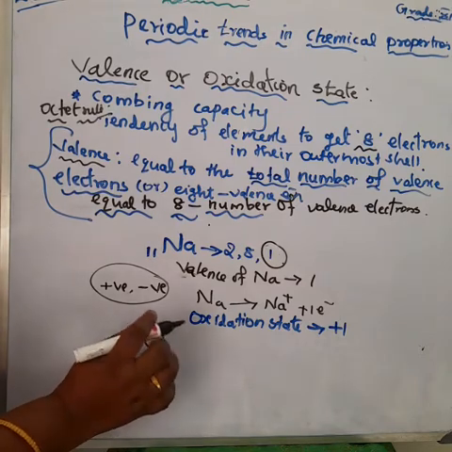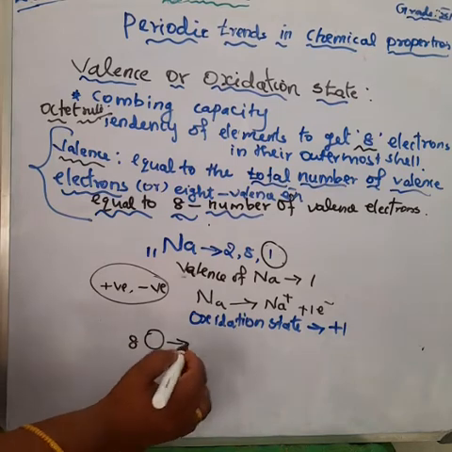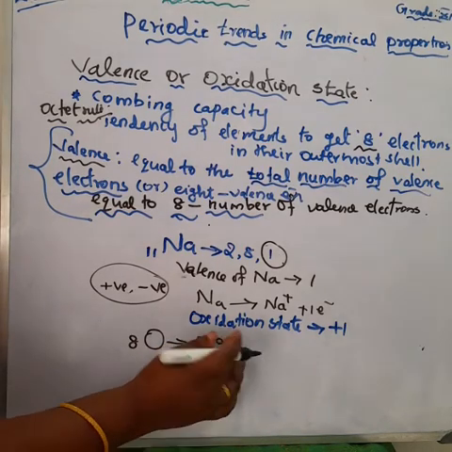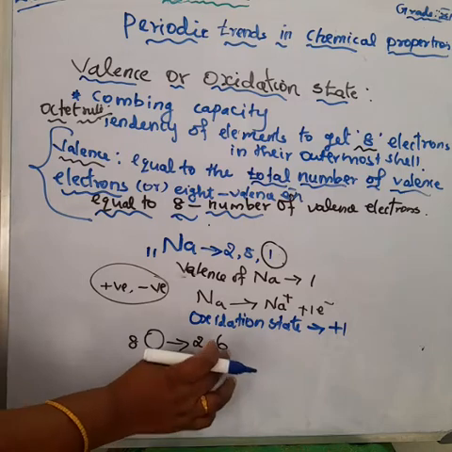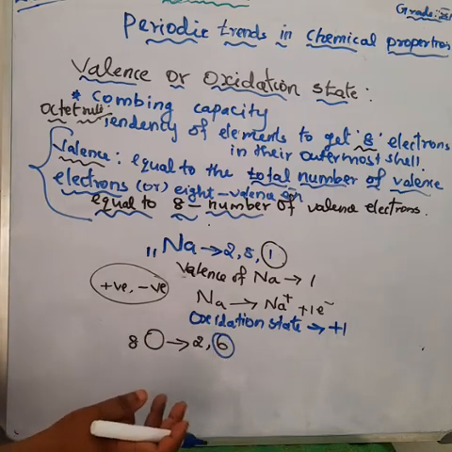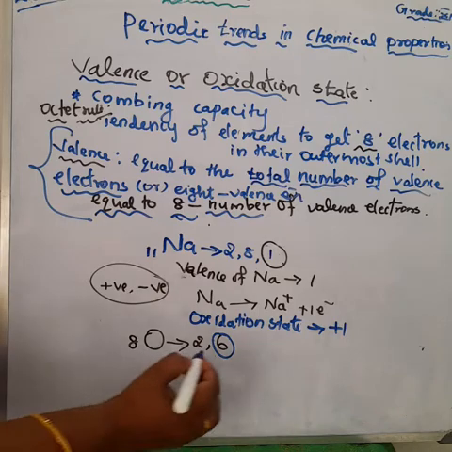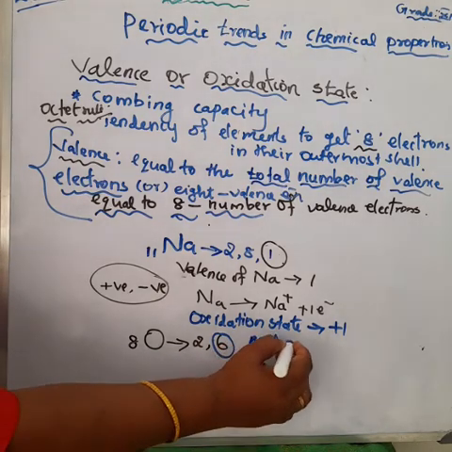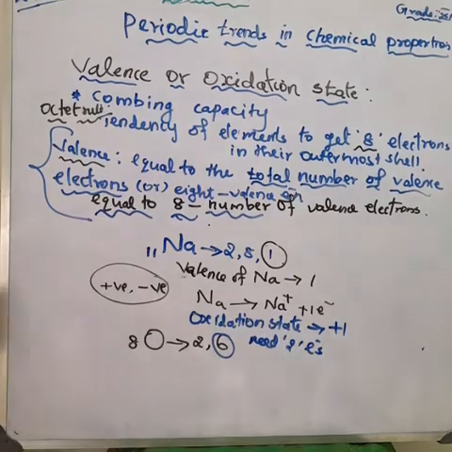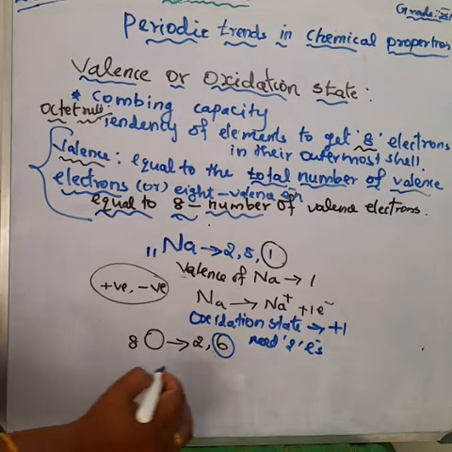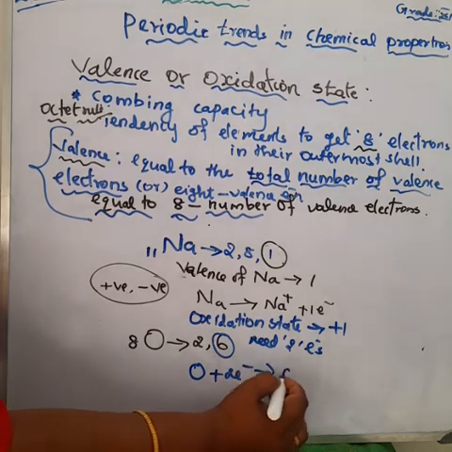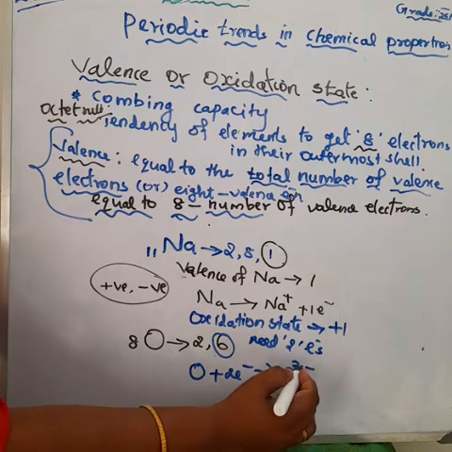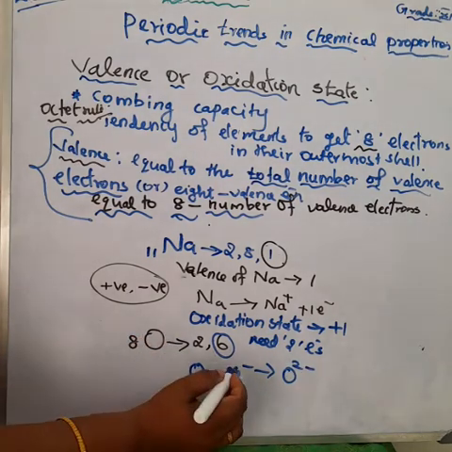What is the atomic number for oxygen? 8. Electronic configuration 2, 6. We know it is not stable now because the outermost orbit only has 6 electrons. So it needs 2 electrons to get the stable electronic configuration. So oxygen atom gains 2 electrons from any other atom to get the stable configuration, to form bonds and to form molecules. Okay, understood?